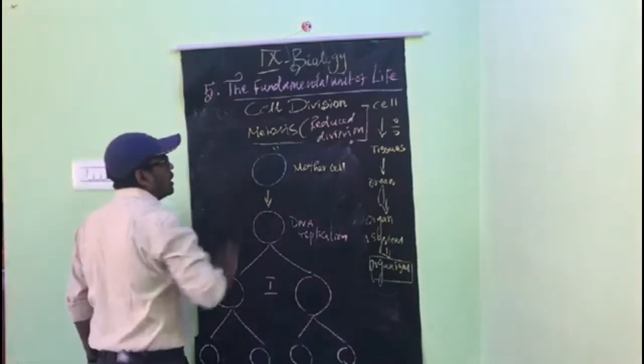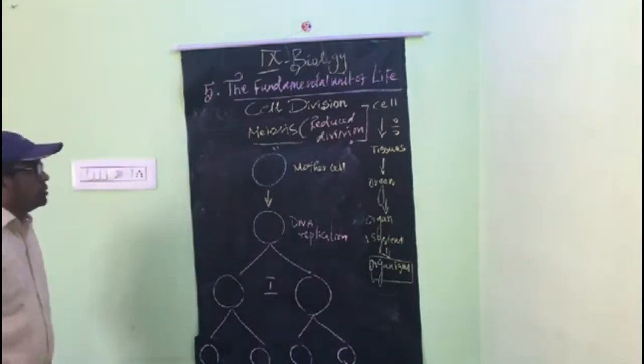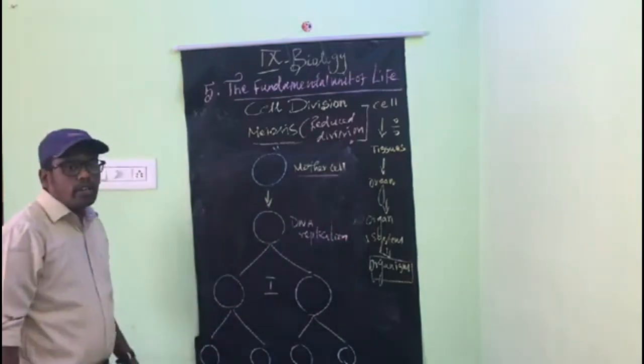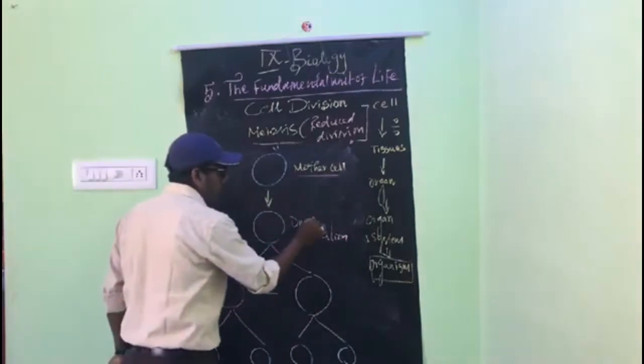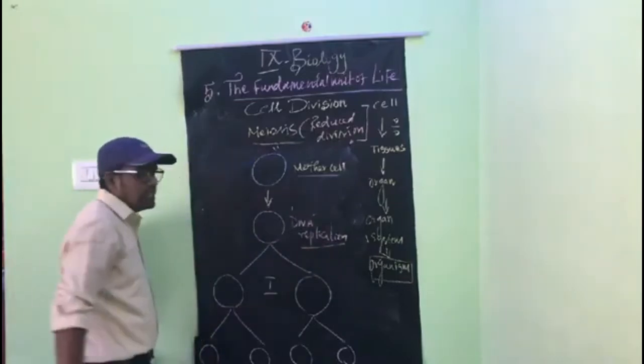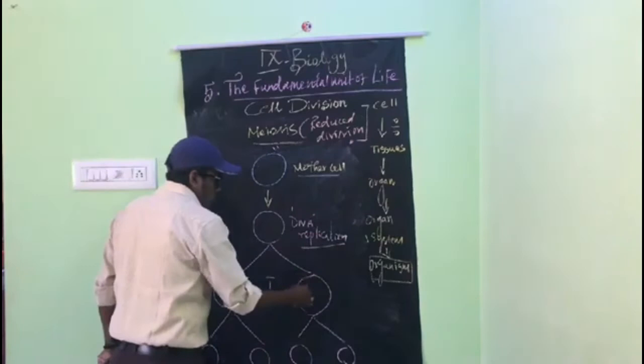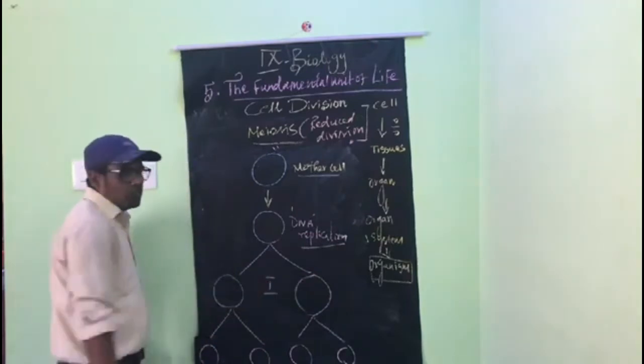Again, this is the division of meiosis. The mother cell is there, and the mother cell's DNA is replicated. That means DNA is multiplied and produces 2 daughter cells. That is division 1.